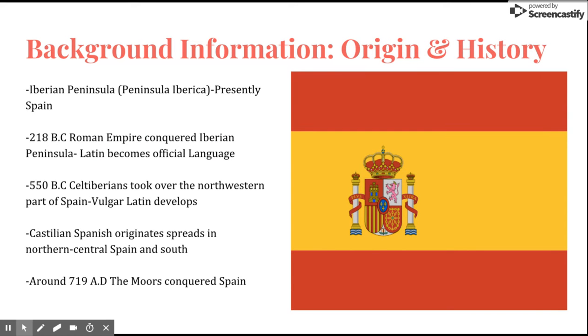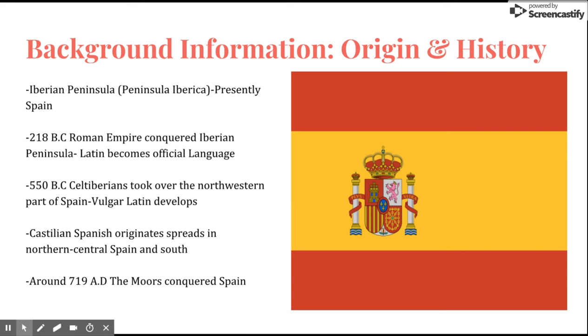The history of Spanish originated from the Iberian Peninsula, which is located on the southwest part of Europe, which we currently know as Spain. In 218 BC, the Roman Empire saw how valuable the peninsula was and conquered it, making Latin the official language. The Celtiberians later took over the northwestern part of Spain, and Vulgar Latin was formed. Vulgar Latin used words and phrases that varied from traditional Latin.